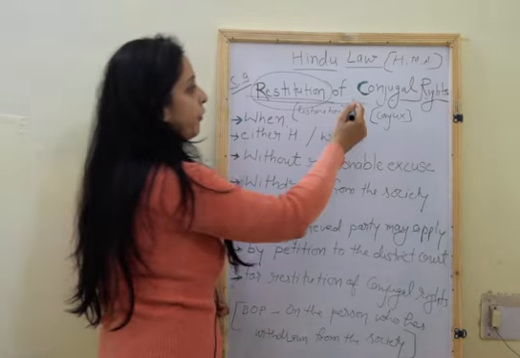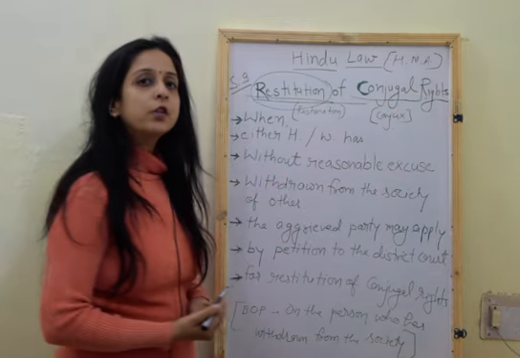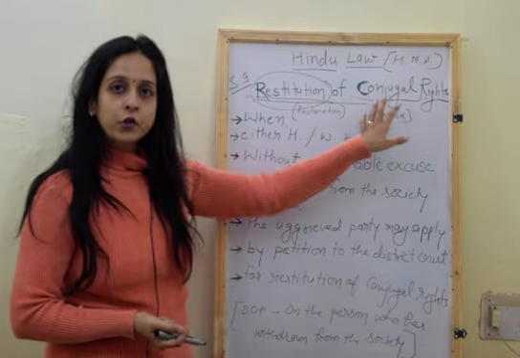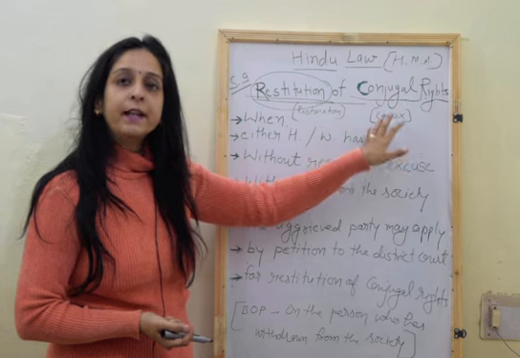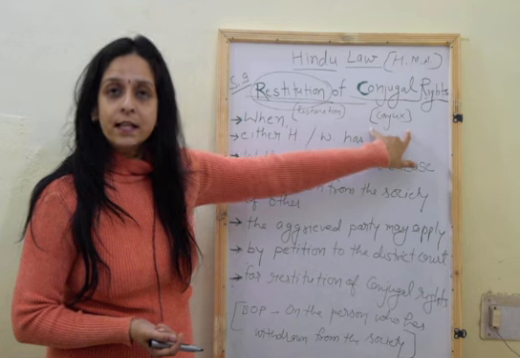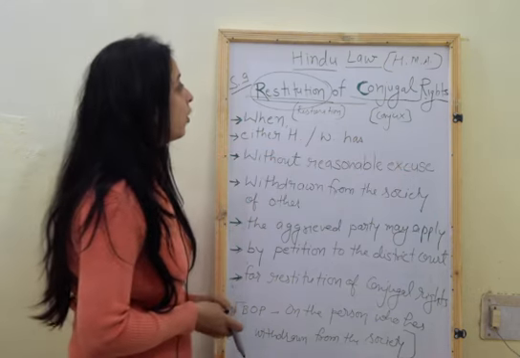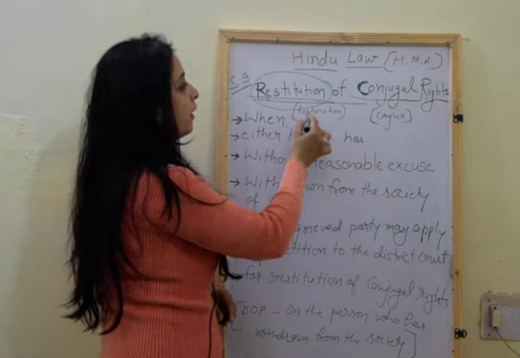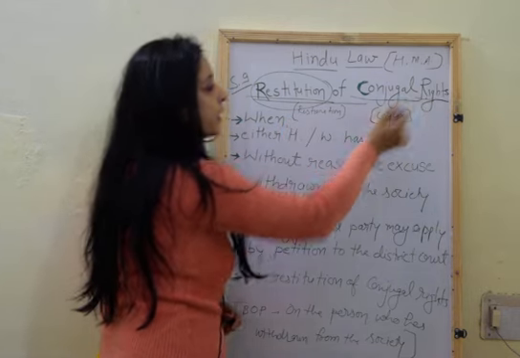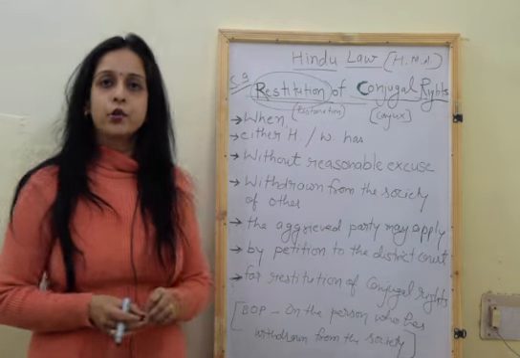The second word used under Section 9 is conjugal. This word came from a Latin term, conjux, which means husband and wife. So restoration of a relationship of rights between husband and wife is what conjugal rights means.